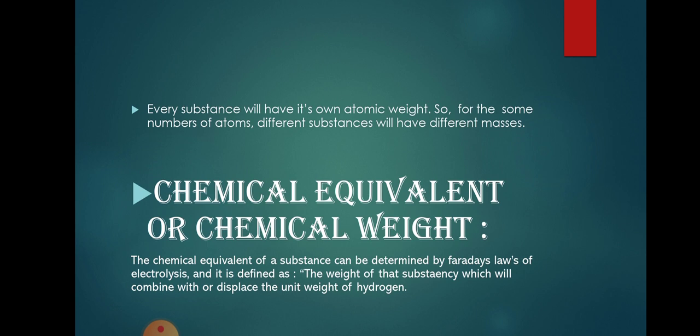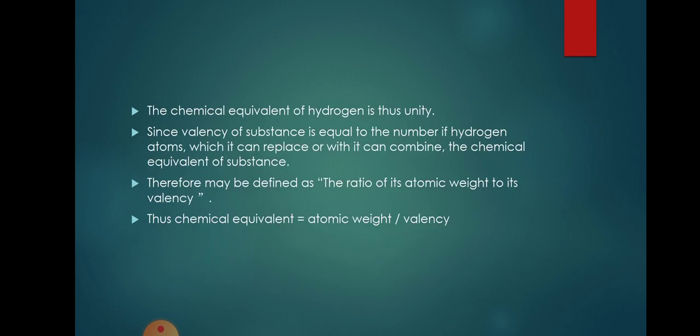Now we see the chemical equivalent or chemical weight. The chemical equivalent of a substance can be determined by Faraday's laws of electrolysis, and it is defined as the weight of the substance which will combine with or displace the unit weight of hydrogen.